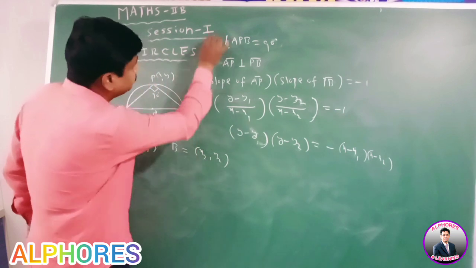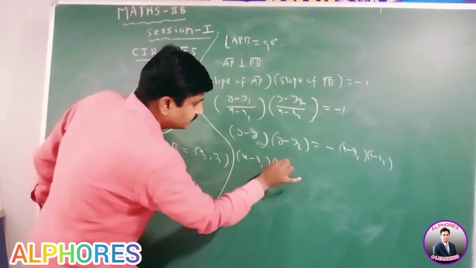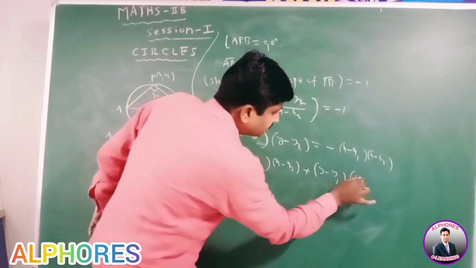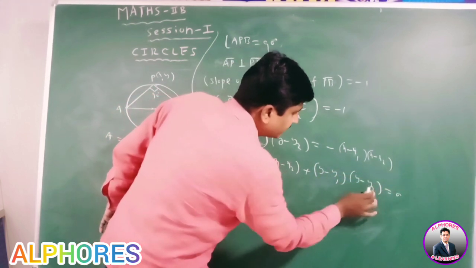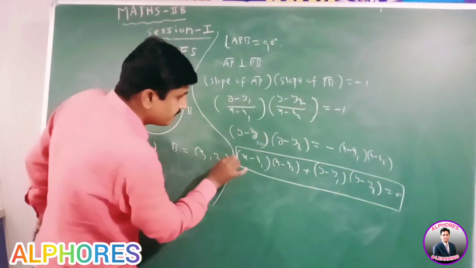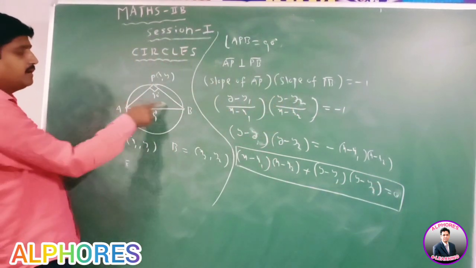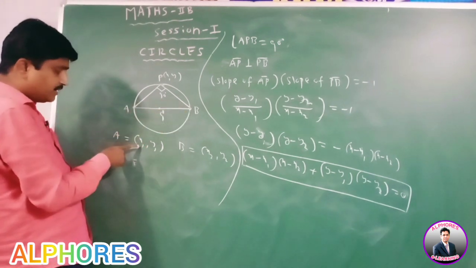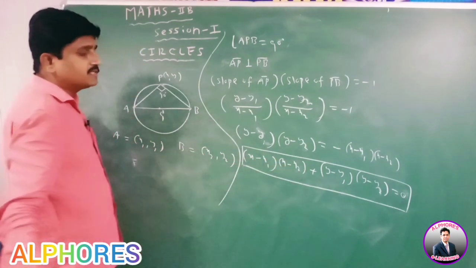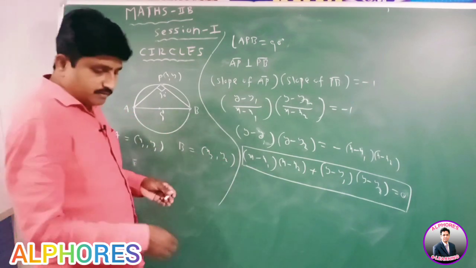Taking everything to the left side, x minus x1 into x minus x2 plus y minus y1 into y minus y2 equal to 0. This is the equation of the circle if the end points of the diameter are given. The end points of the diameter are (x1, y1), (x2, y2). The equation of the circle is x minus x1 into x minus x2 plus y minus y1 into y minus y2 equal to 0. Okay, next.